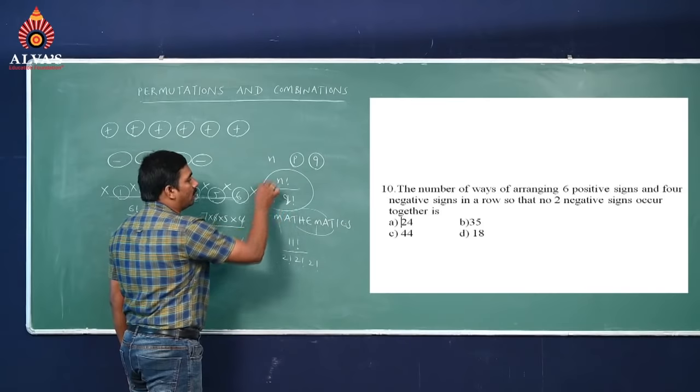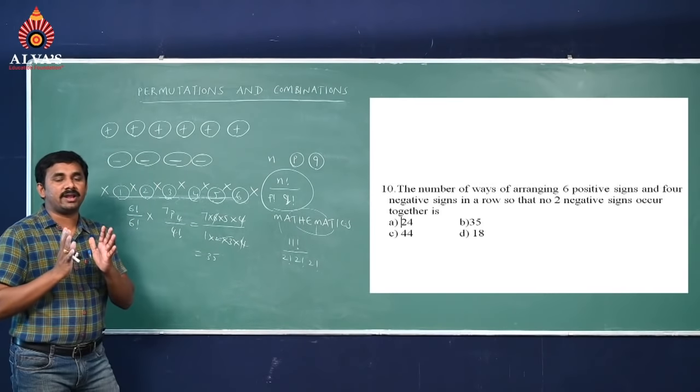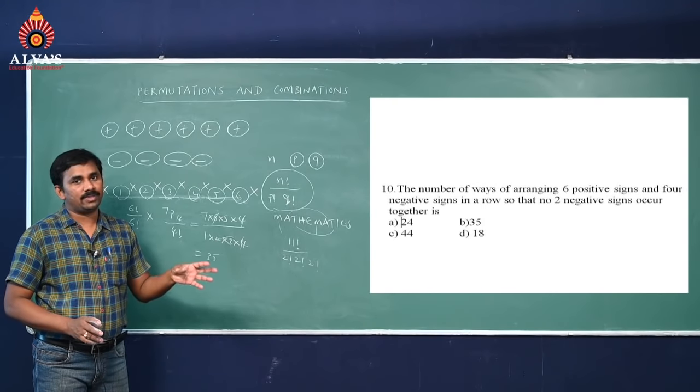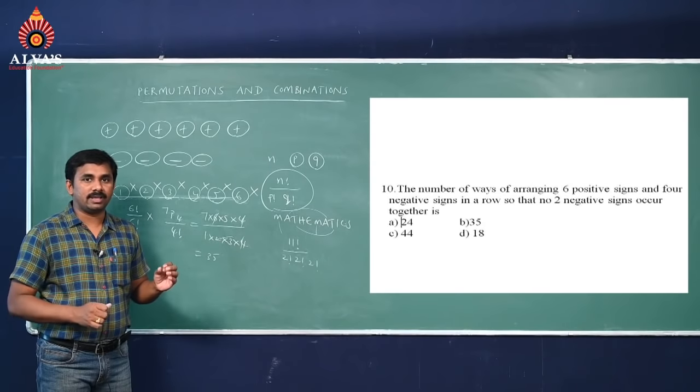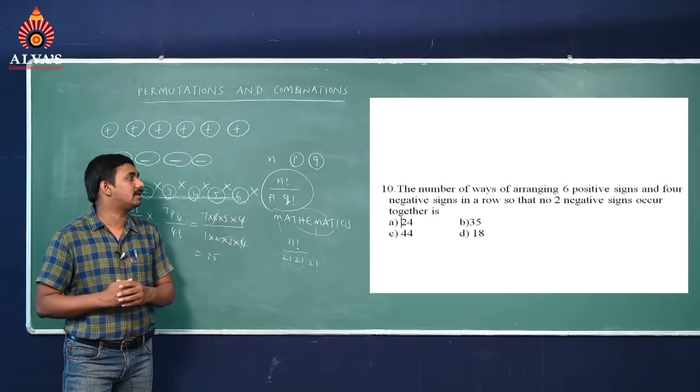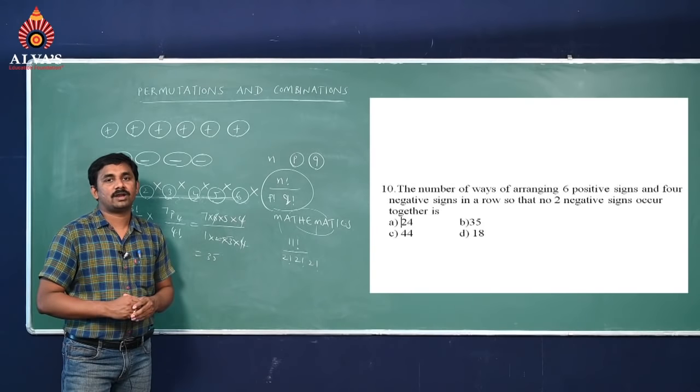Try to remember the formula. This is one more formula. If you have n different things, P are alike of one kind and Q are alike of a second kind, and so on, then for any repeated letters we take that much factorial in the denominator: n factorial by P factorial into Q factorial.